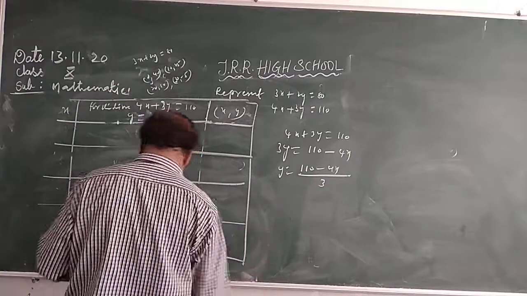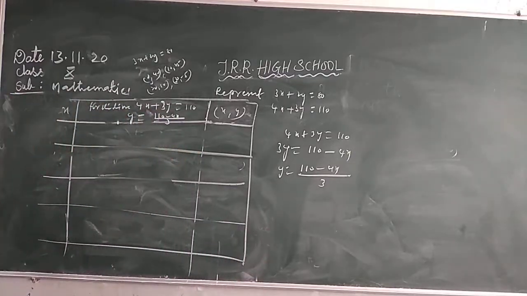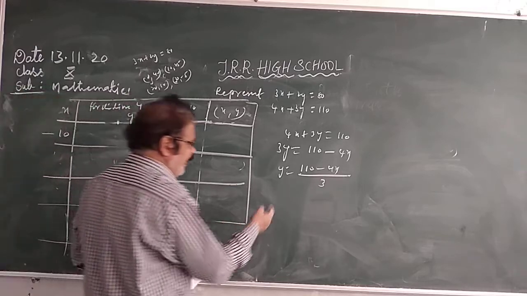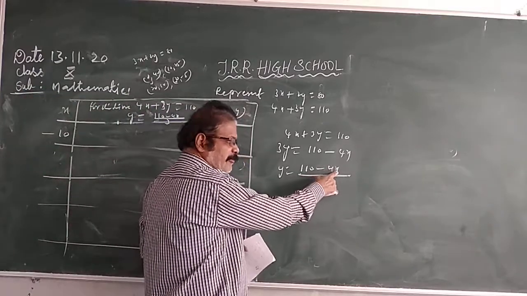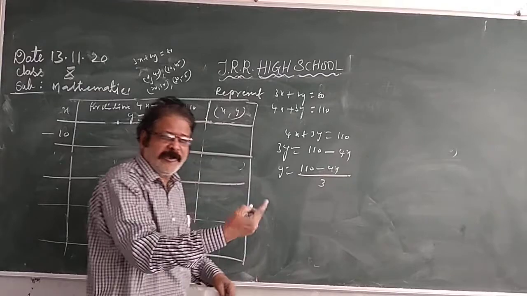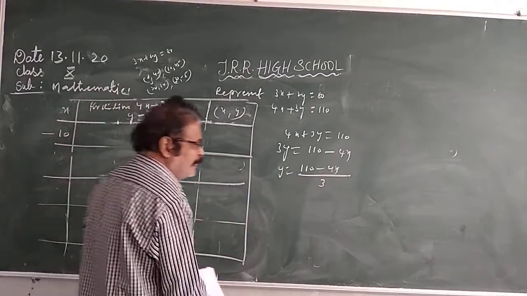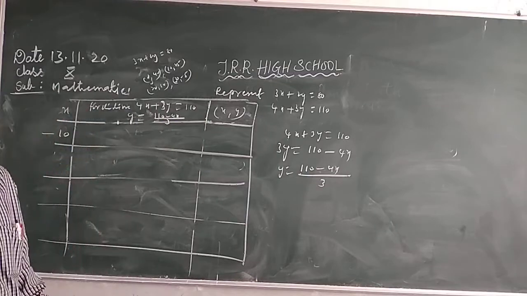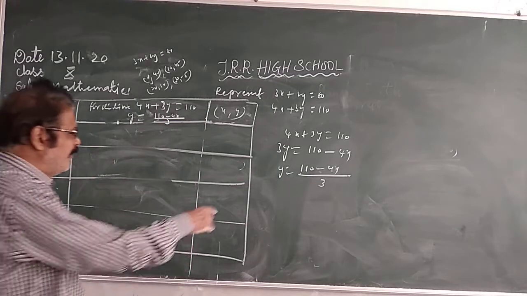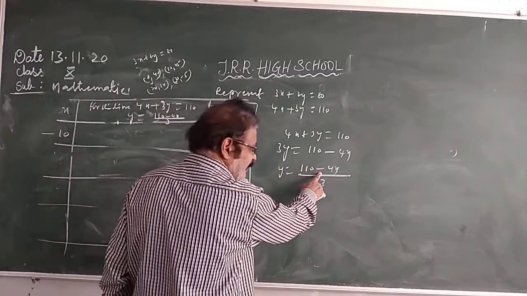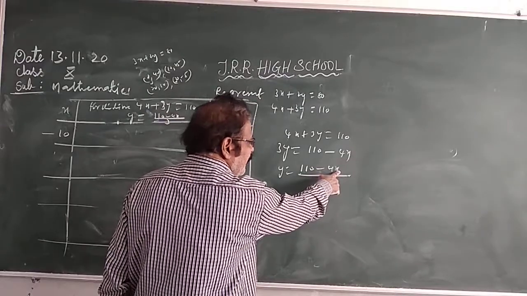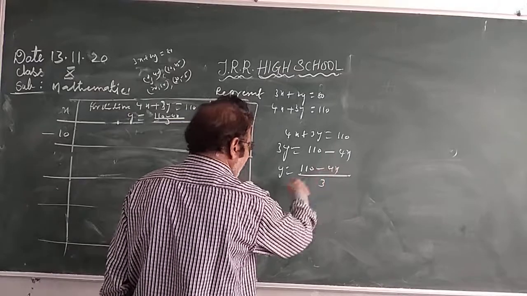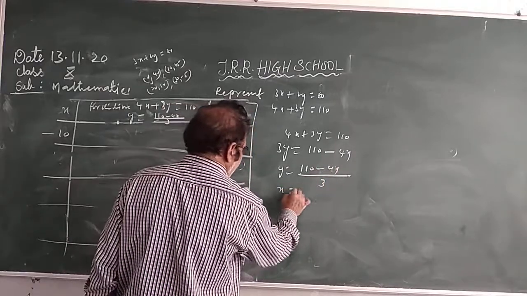Put x is equal to, take suitable values. I take x is equal to minus 10. Why minus 10? Because of the minus sign in the expression, minus into minus becomes plus. If it were plus 4x, you would take x is equal to 10. Here minus is there, so to make it positive, I take x value minus 10. 4 into minus 10, minus into minus plus, like that. So I am taking x is equal to minus 10.